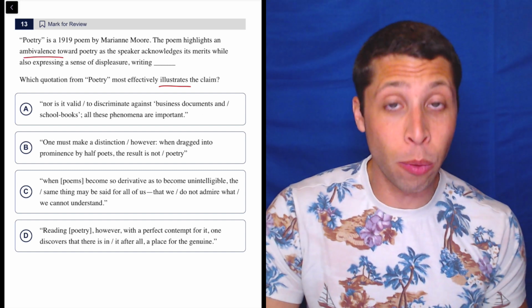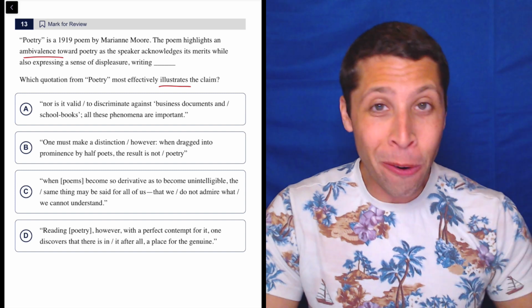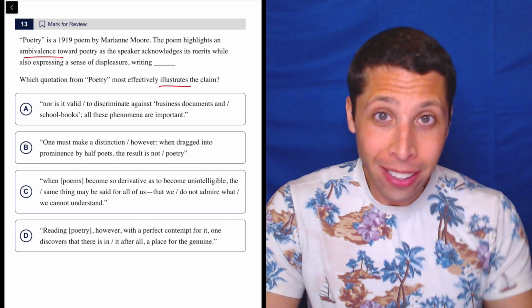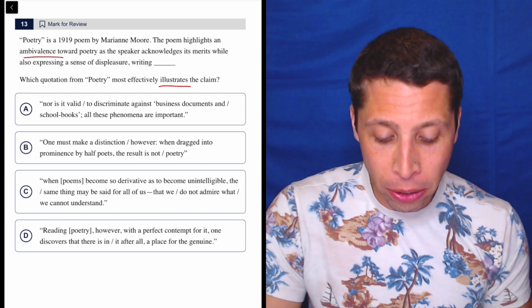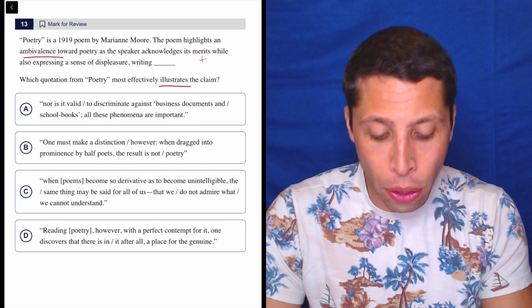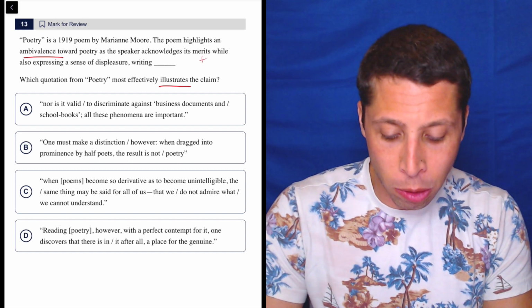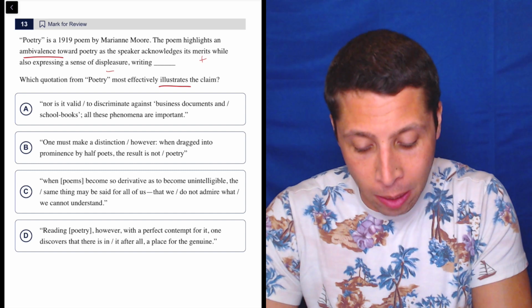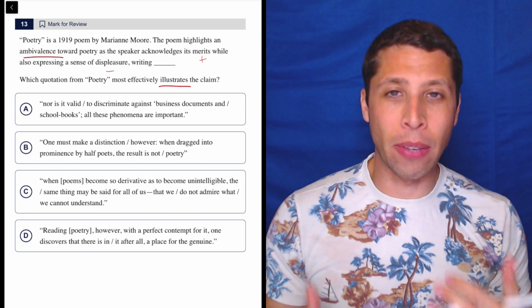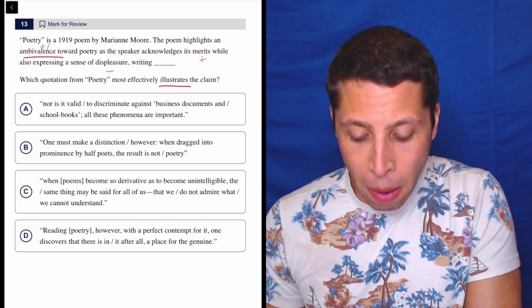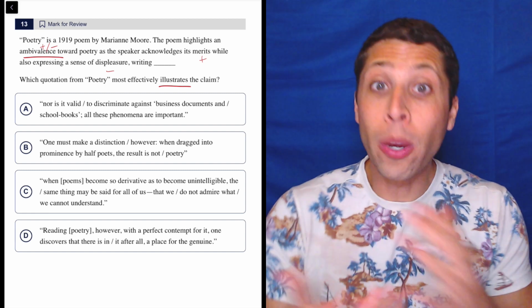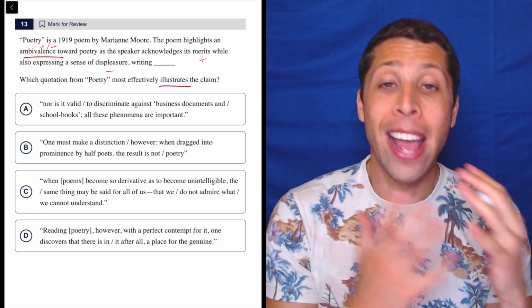That's a good SAT word to know. But if we didn't know it, they continued to tell us what it meant, right? As the speaker acknowledges its merits, that's like good things about something, while also expressing a sense of displeasure. Obviously, that's bad. And that's what ambivalence means. It means having conflicted feelings. So you should memorize that word as having two connotations at once. It's both positive and negative.